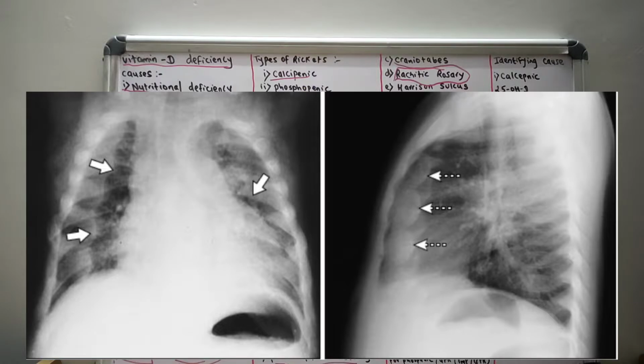These are the two conditions you can see. These are the conditions showing the rachitic rosary in the chest X-ray of the patient with rickets. The rachitic rosary occurs because there will be enlargement of the costochondral junction, visible as beading along the anterolateral aspect of the chest, that we call the rachitic rosary.